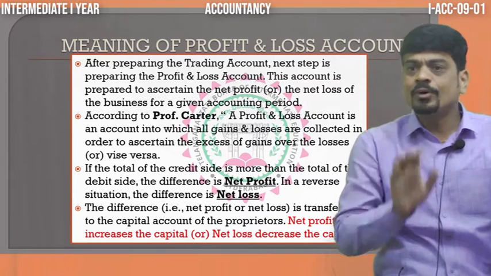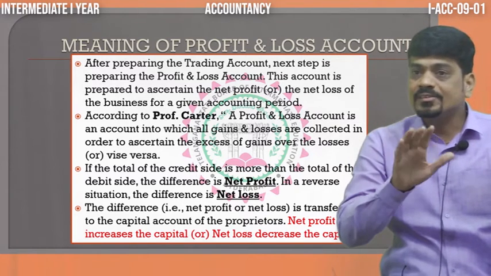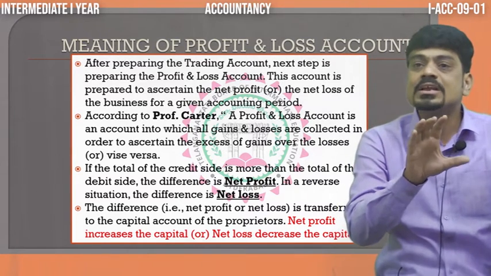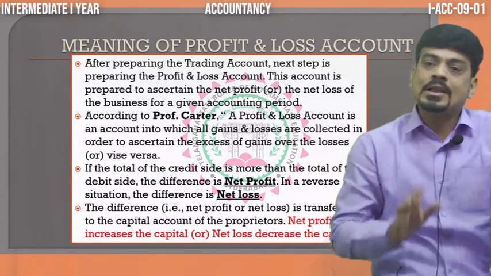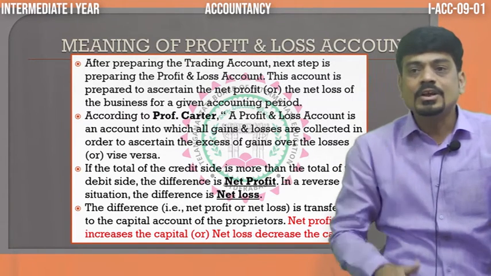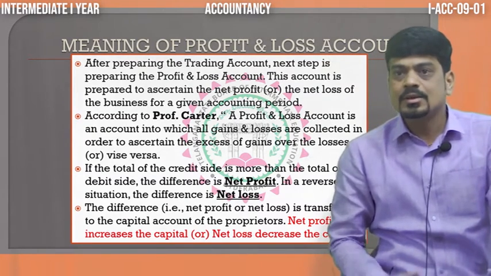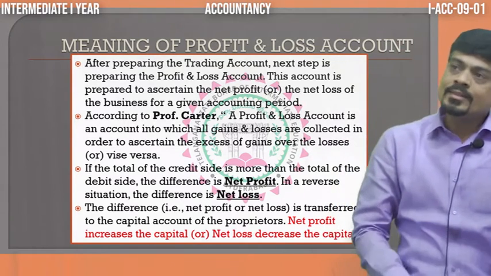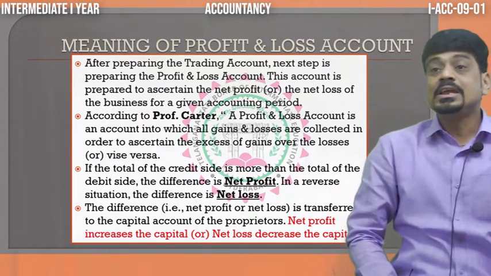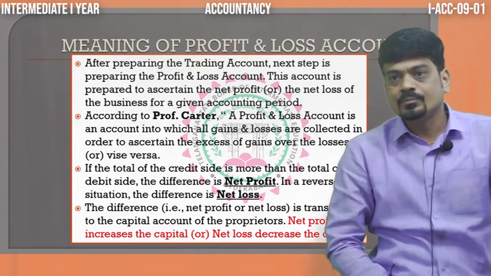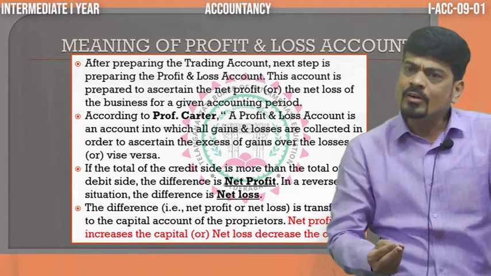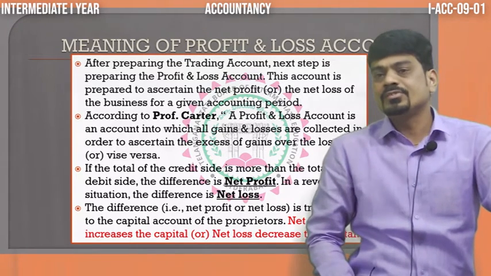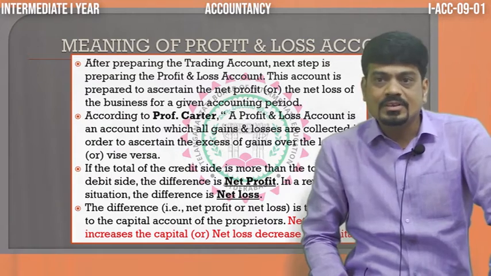That is only what we took, only the expense we incurred for purchasing the commodities or for manufacturing the commodities, which we called direct expenses. But we know that to run the business, there are so many indirect expenses. Along with that, there are so many incomes which we get from the business.